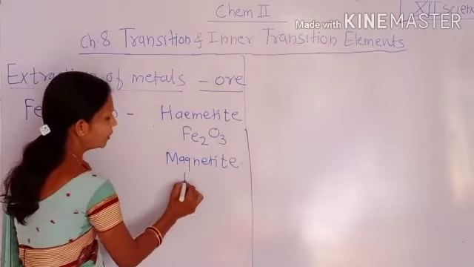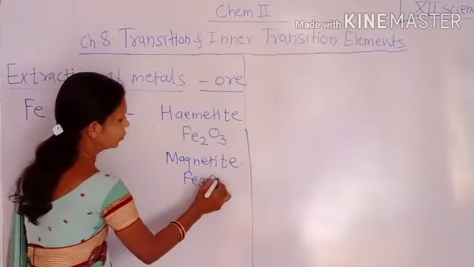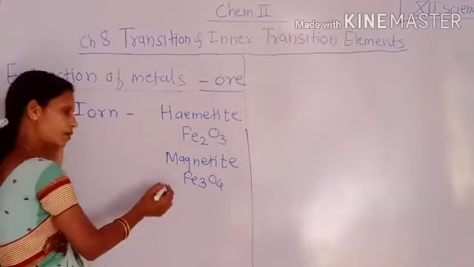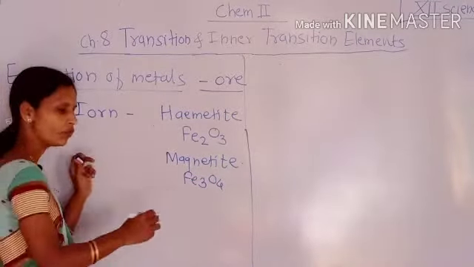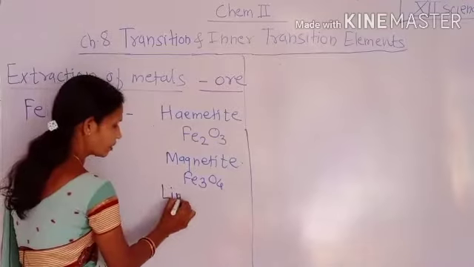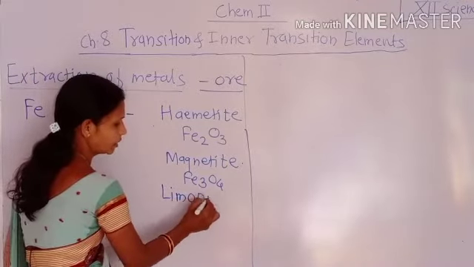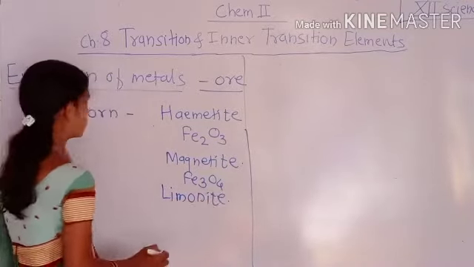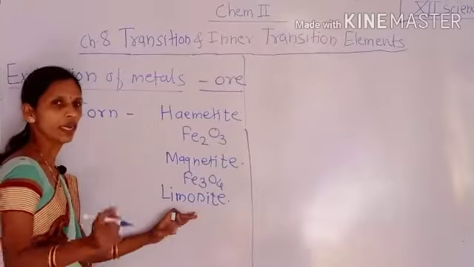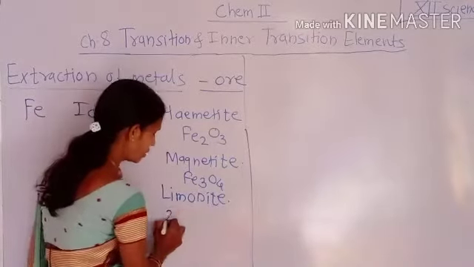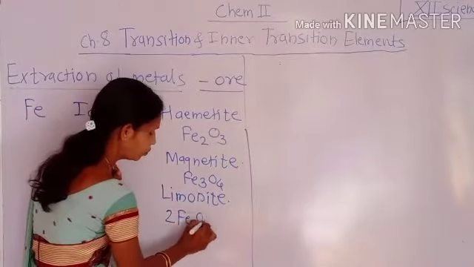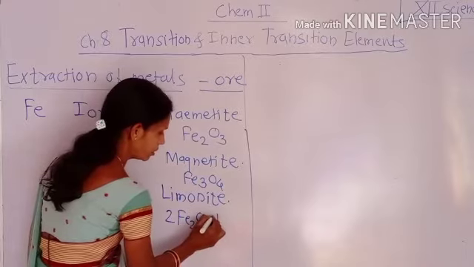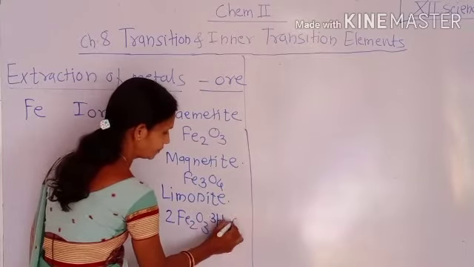Magnetite has the formula Fe3O4. Similarly, we can find another ore or mineral of iron, that is limonite, having the formula 2Fe2O3·3H2O.